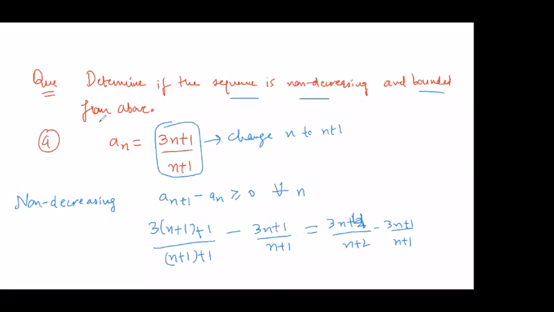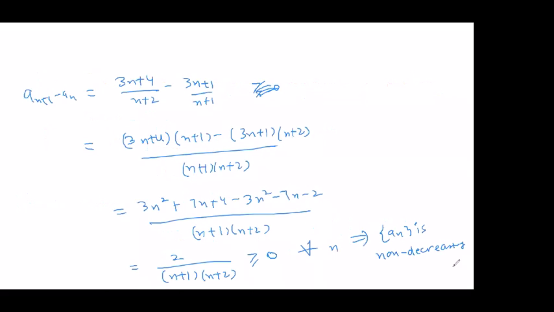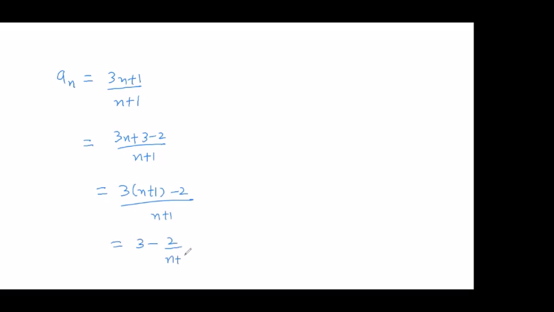Now we are going to look at whether this is bounded from above or not. For bounded, we don't need an plus 1. For bounded, we just need to look at an only. So what can I do? If I write it this way, for example 3n plus 3 minus 2 by n plus 1. What I have done is break down 3n plus 1, writing the 1 as 3 minus 2. This way I get 3 into n plus 1 minus 2 by n plus 1. So this way, 3 minus 2 by n plus 1.